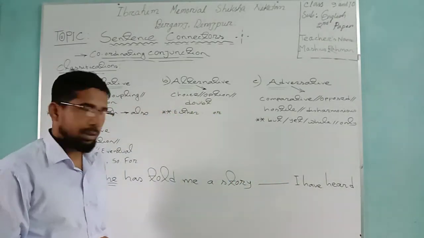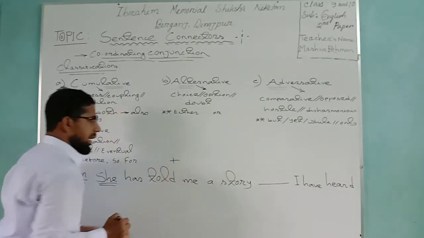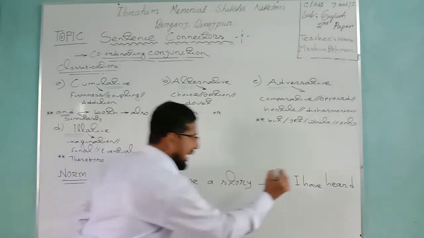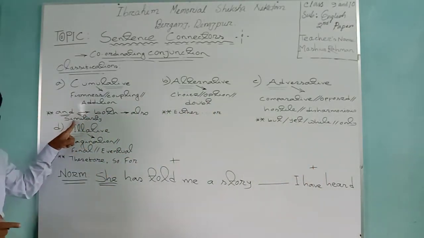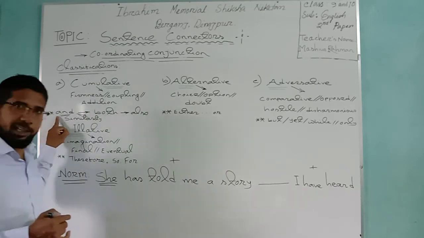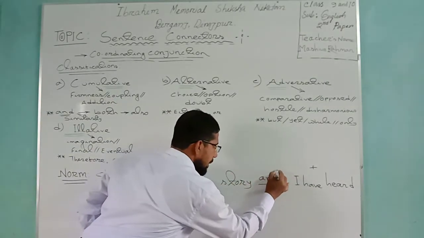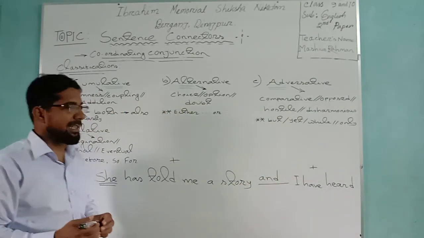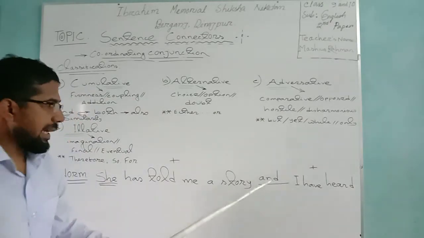Have I responded? Yes, I have responded. So telling a story has been a class, and hearing this kind of story has been a class. So does it say similarity to you? So what can I use? Which type of conjunction can I use, dear student? Guess. Okay, your imagination is correct. Which type of conjunction have we used? And.